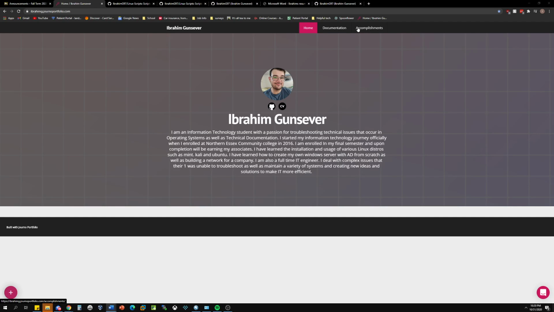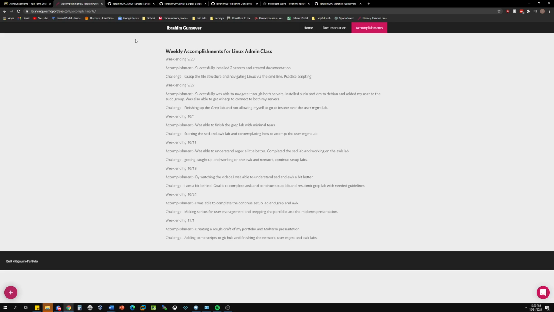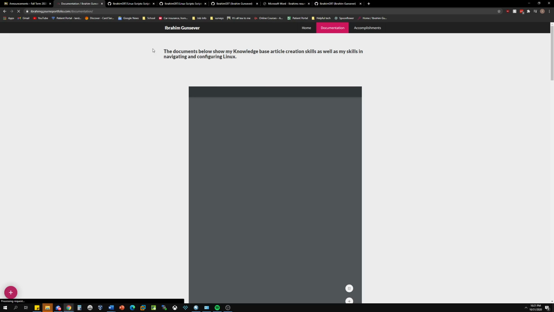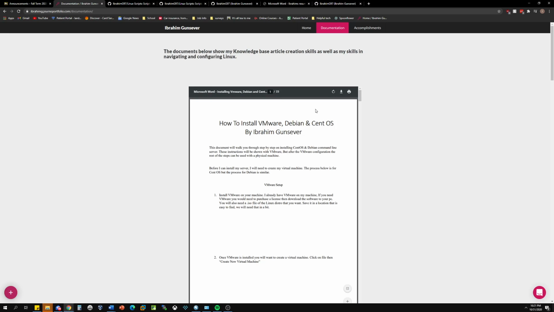So I'll go over to my accomplishments. This is basically a carbon copy of everything that I did in Blackboard. This is just a copy of the wiki. Just figured it'd be easier to put it here, so everybody can see it. And then we can go over to the documentation tab. This tab just shows all the labs I've completed so far. I think it's about 4 I've completed.